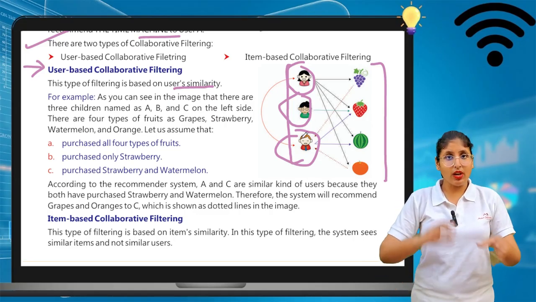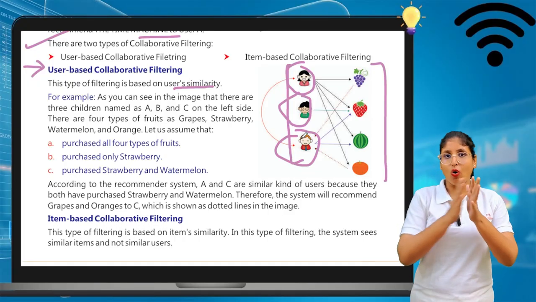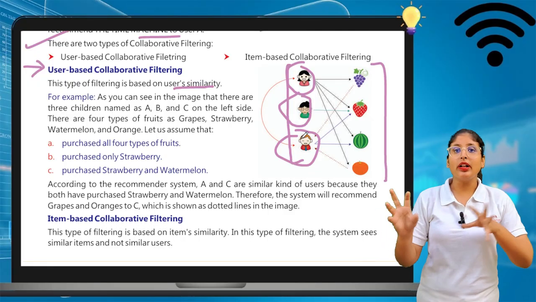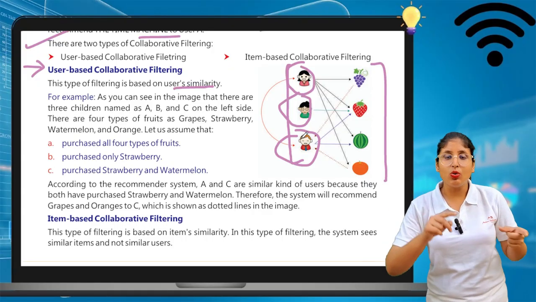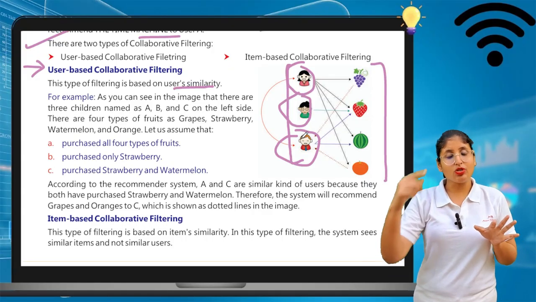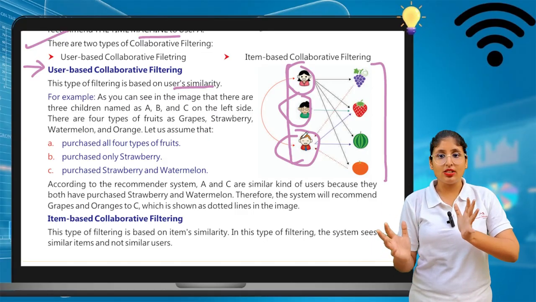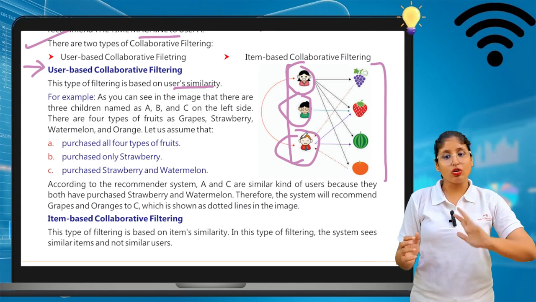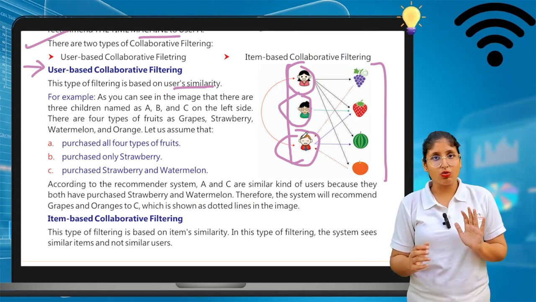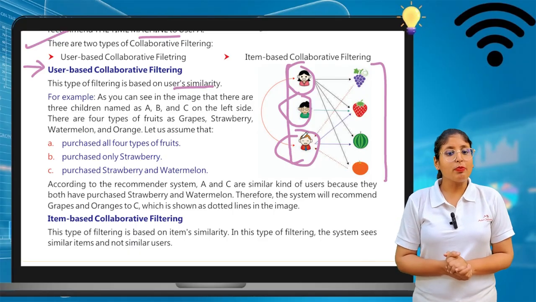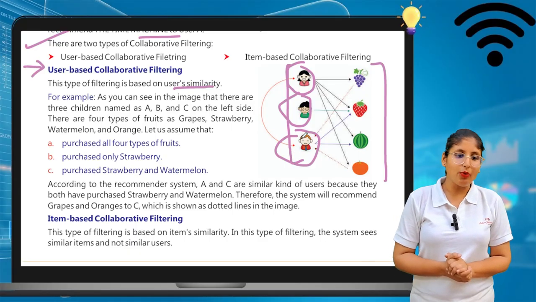So they give you the preference according to it, because all these three have one or two things in common. The suggestions are given according to user A, because user A purchased all the fruits. So user B and user C get recommendations like you have to purchase strawberry also, you have to purchase the orange also.